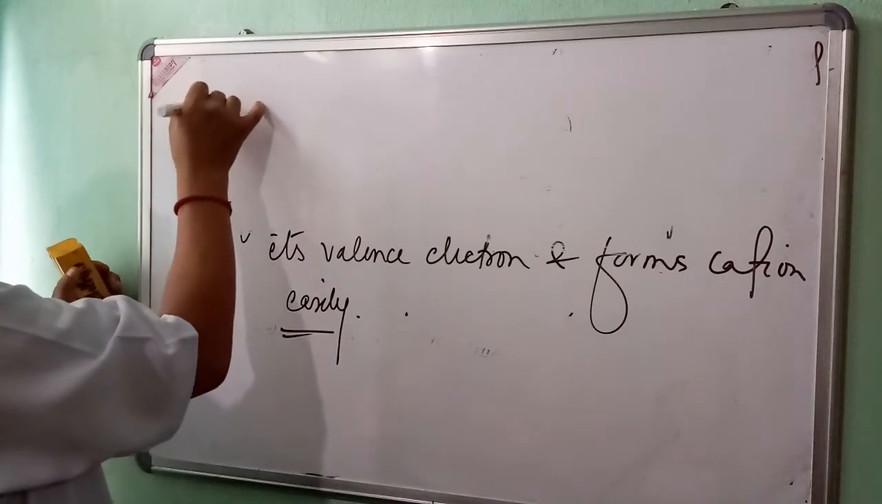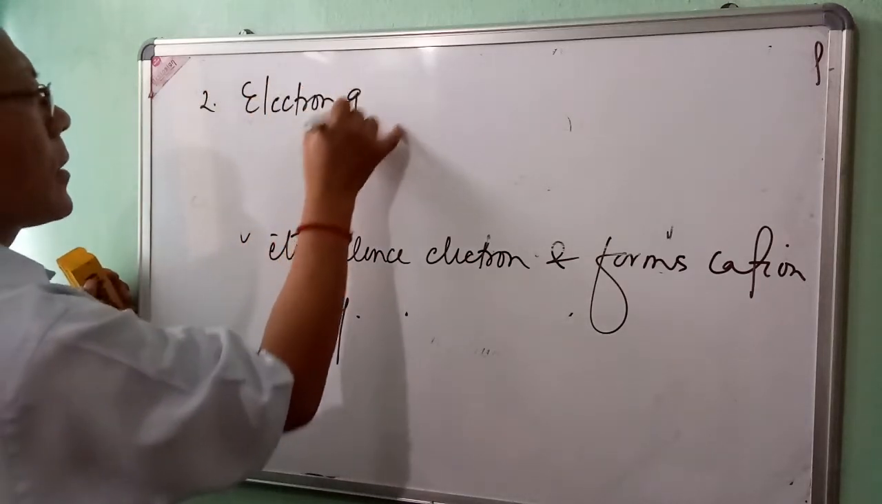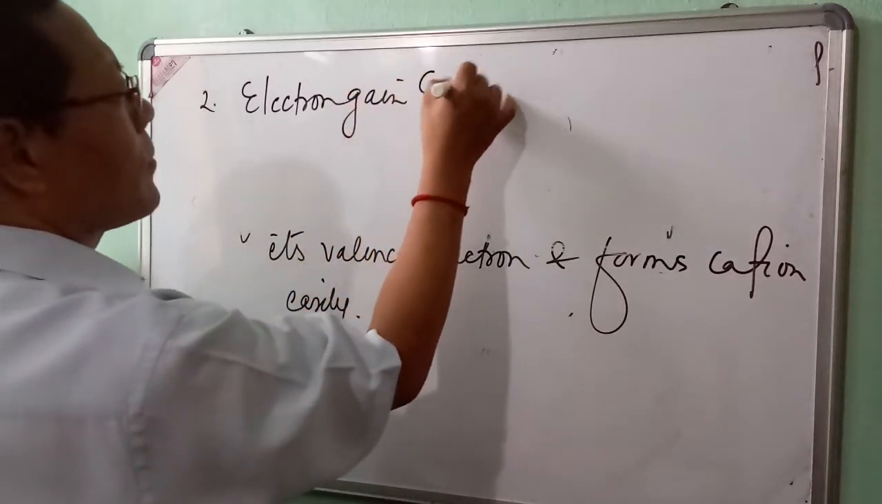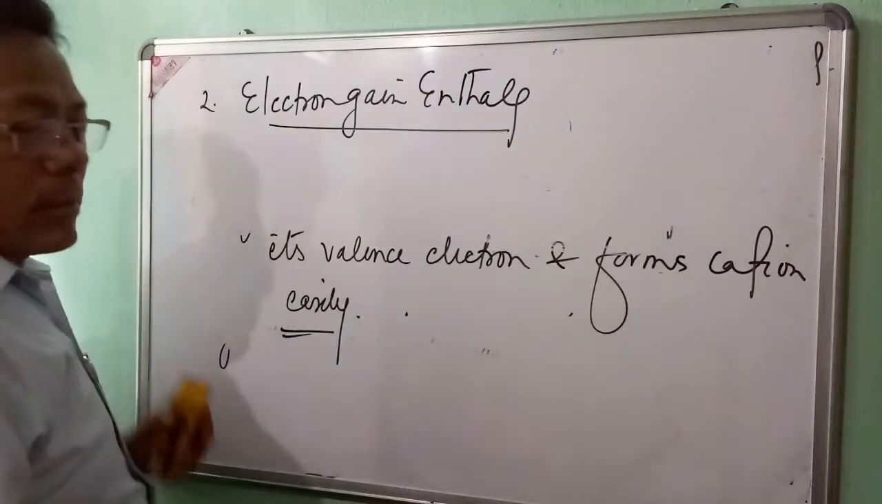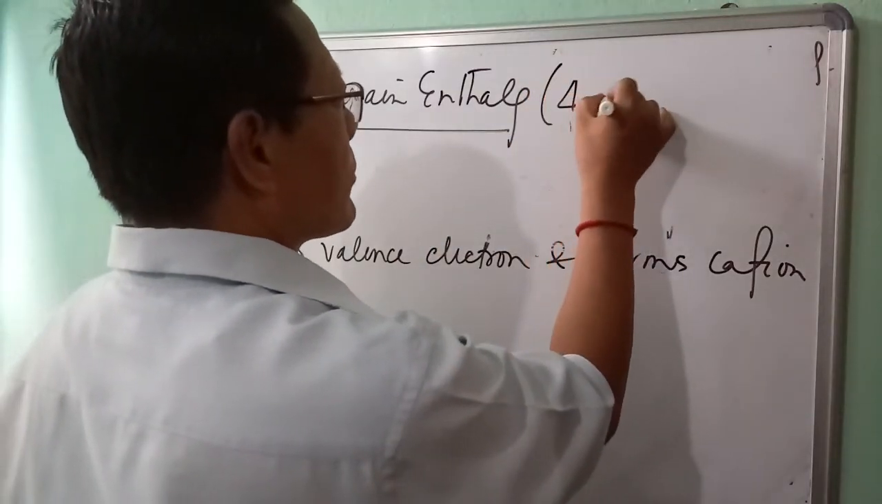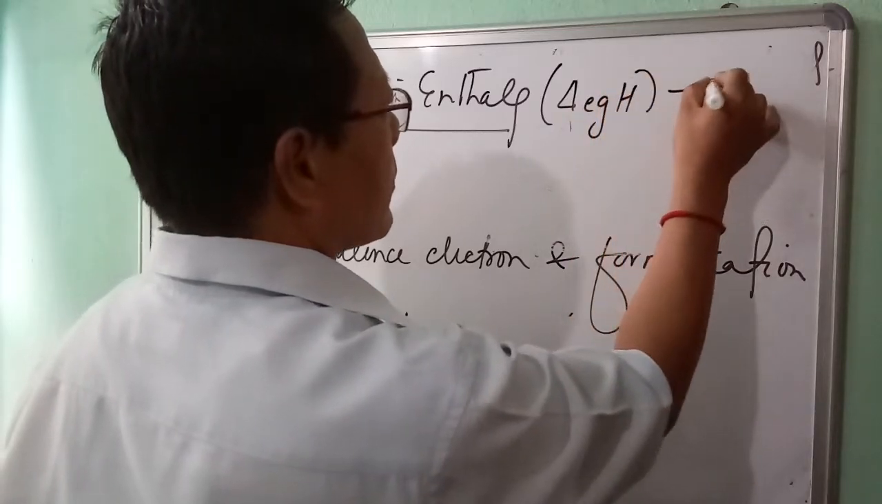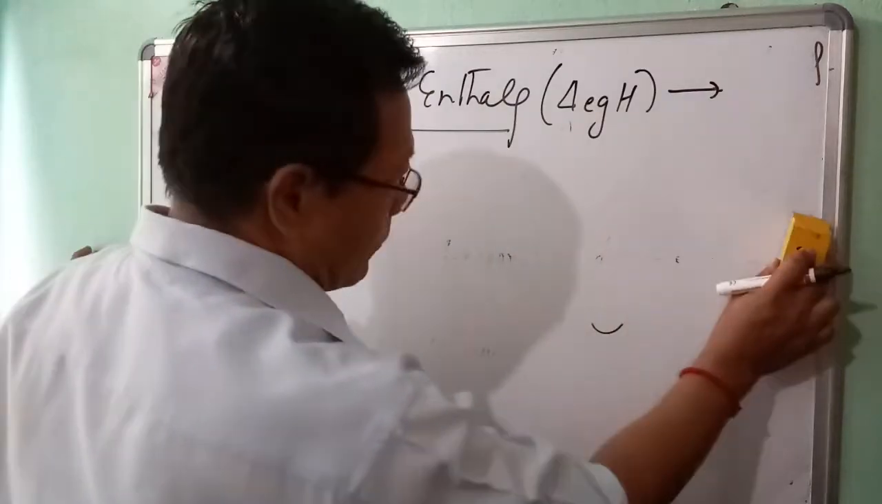Number 2, electron gain enthalpy. The non-metal atom should have a higher value of electron gain enthalpy. What is meant by electron gain enthalpy? Let us define it.